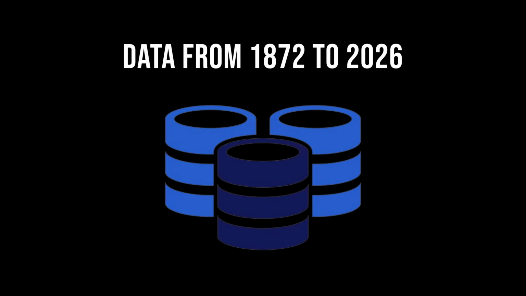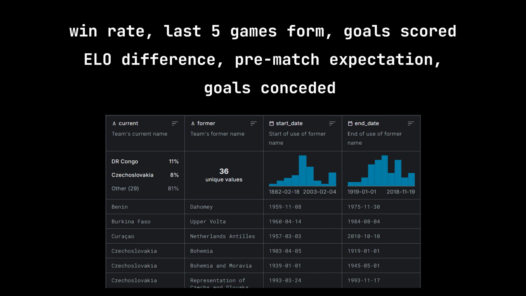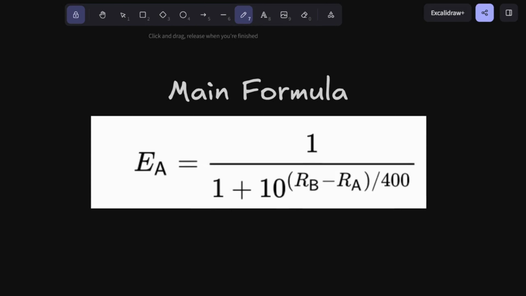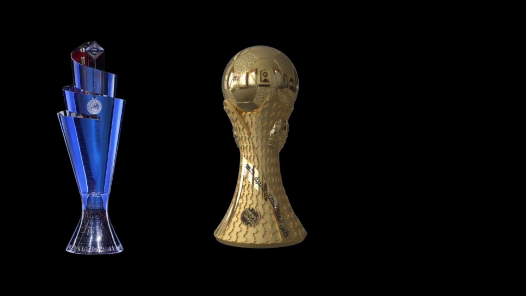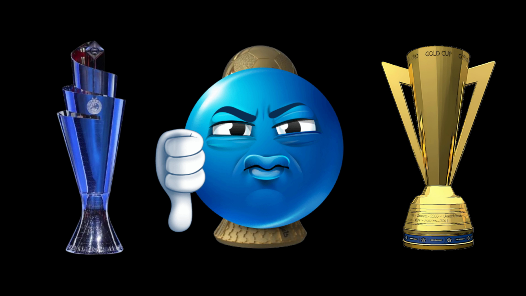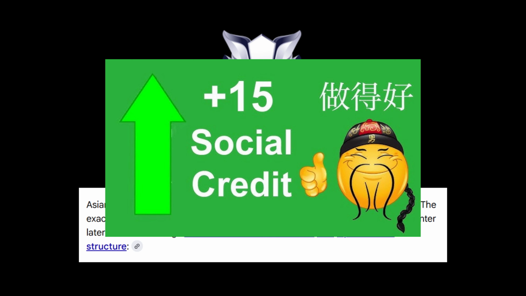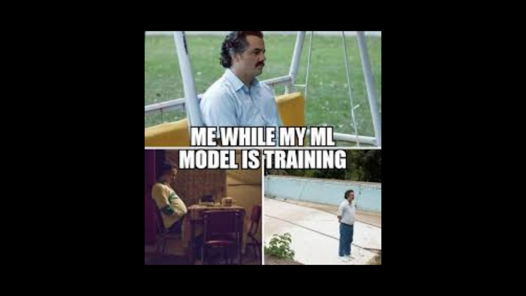I got the feature engineering ready and created new columns like win rate, last 5 games form, goals scored, ELO difference, pre-match expectation and goals conceded. For the ELO system, I used the same formula chess uses, and then I controlled the weights and points of each competition manually. And then I nerfed the Nations League, Arab Cup and Gold Cup. Buffed the Asian World Cup qualifiers because they have to play many games to qualify. Feature engineering done. Time to run the model.